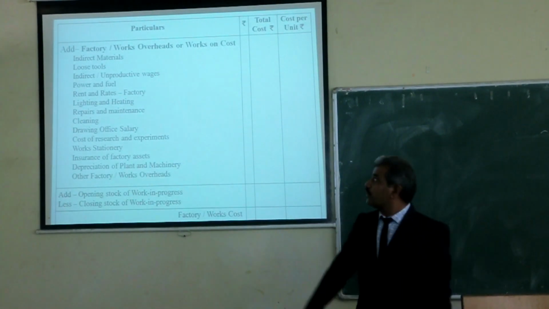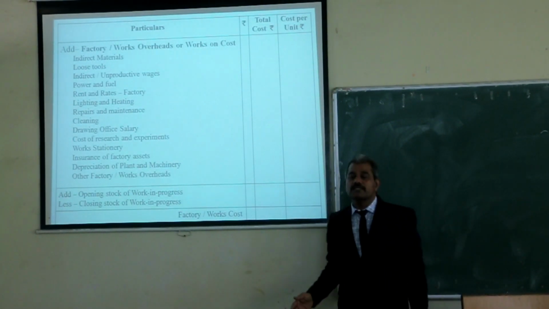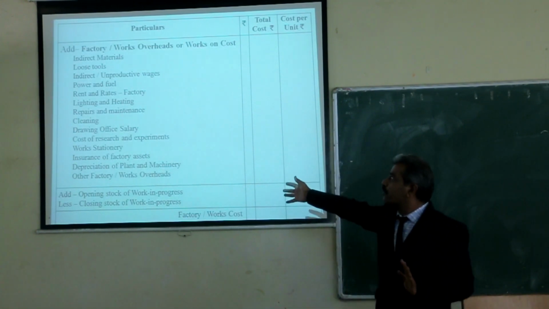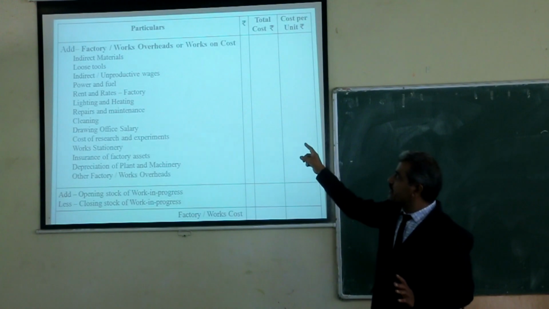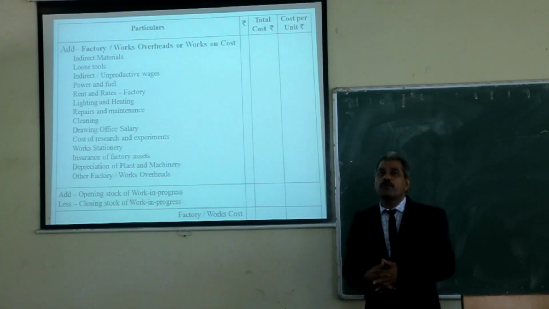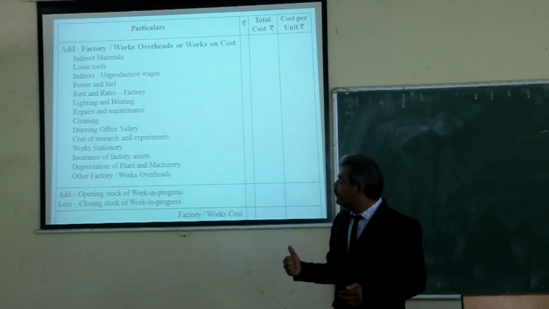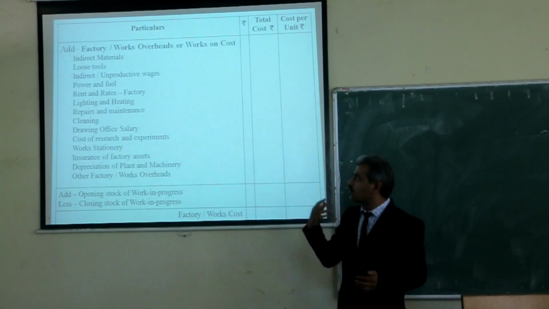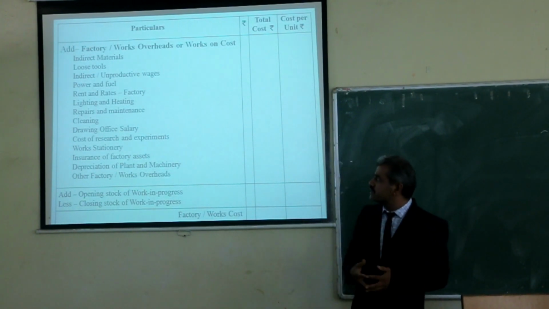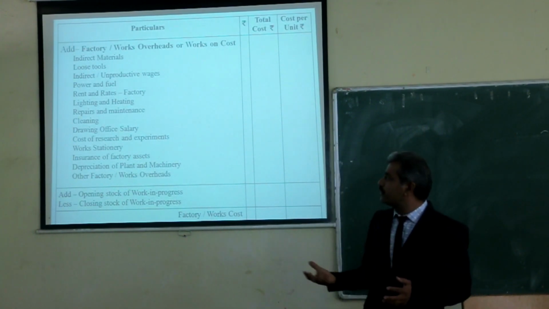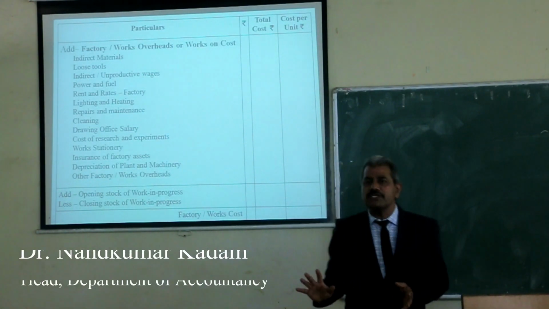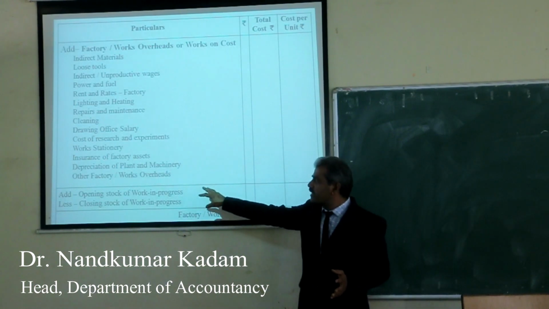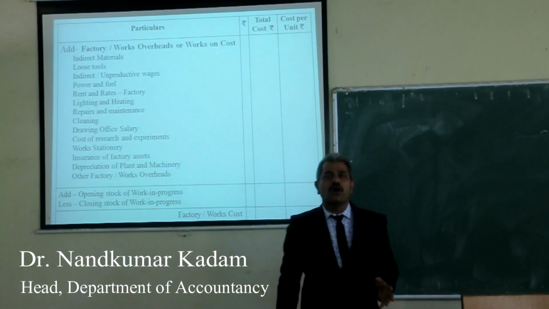In this prime cost, you have to add all factory overheads, or works overheads. The examples of works overheads are indirect materials, loose tools, indirect or productive wages, power and fuel, rent and rates, lighting and heating, repairs and maintenance, clearing, drawing office salary, cost of research and experiments, work stationery, insurance of factory assets, depreciation of plant and machinery and other factory assets, as well as all other factory overheads.